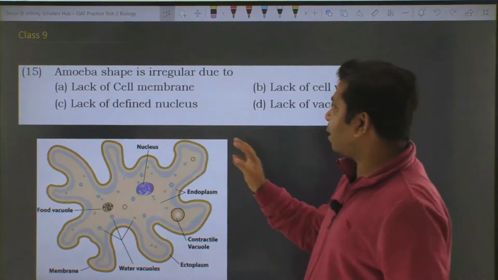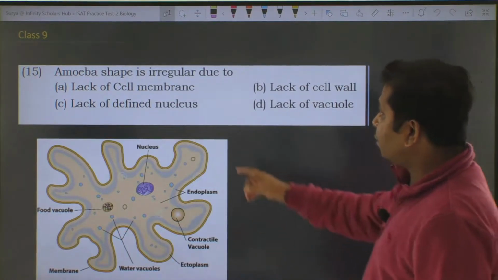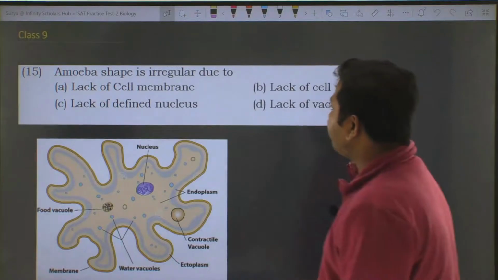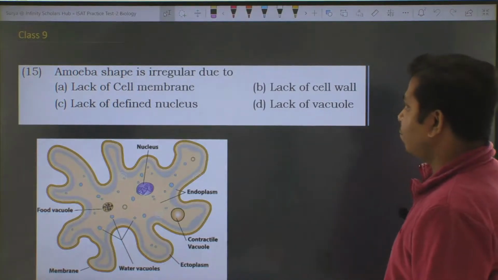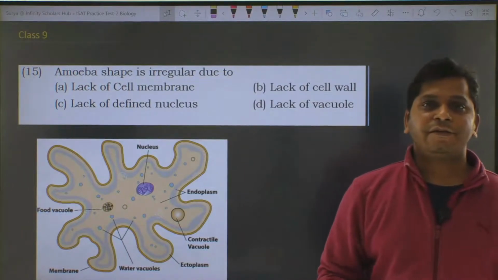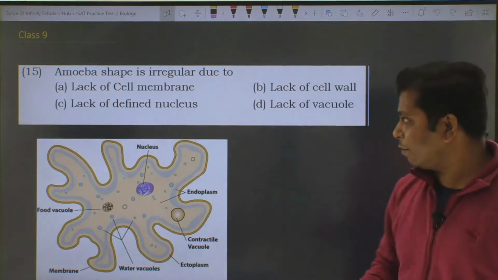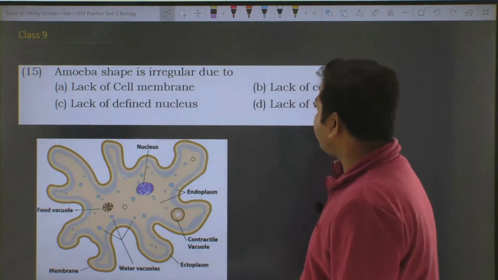So let us look at question number 15 here. Amoeba shape is irregular due to what? There are 4 choices given here, and the question asked is why the shape of amoeba is irregular. Let's look at the options here.